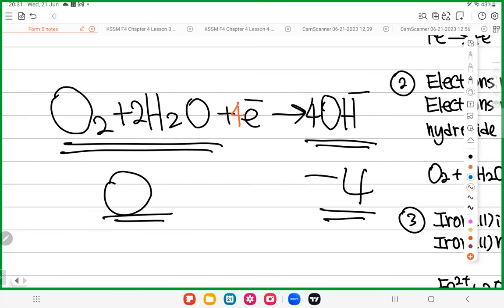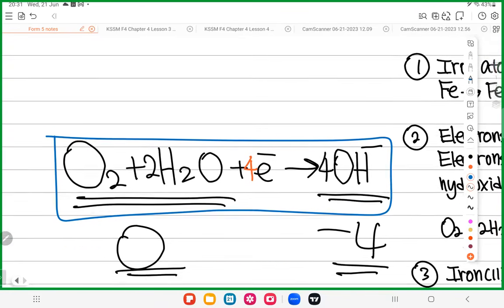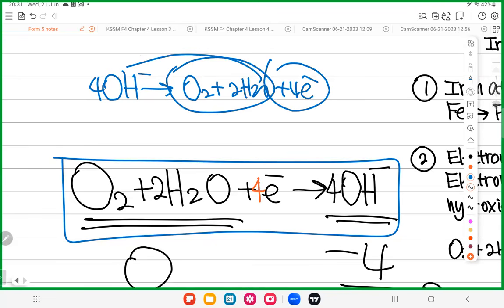If any one of you has sharp eyes, you should notice that this formula looks a bit familiar. Actually, this formula is quite alike electrolysis. In electrolysis, what happened? OH minus discharge to become oxygen and water. So actually, this equation is the electrolysis, but opposite. They go terbalik. In electrolysis, OH minus discharge to get oxygen and water. Now you go the other way around. Oxygen and water receive electron to become OH minus.